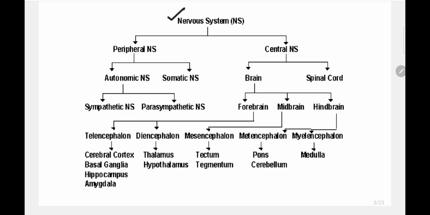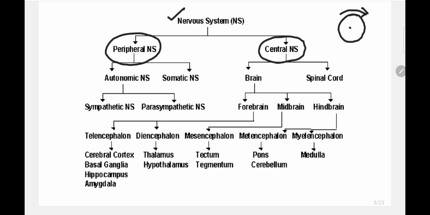Actually, the nervous system is divided into two main parts. One is the central nervous system and the other is the peripheral nervous system. Like if you see a circle, it has a center and it has a periphery. Our nervous system also consists of a central axis and a peripheral nervous system.